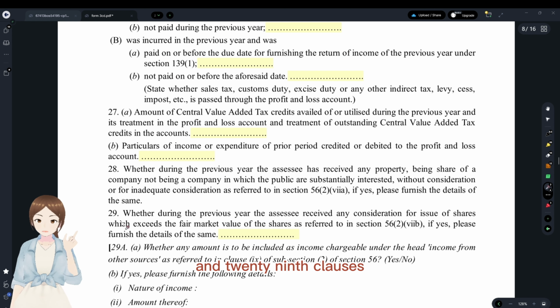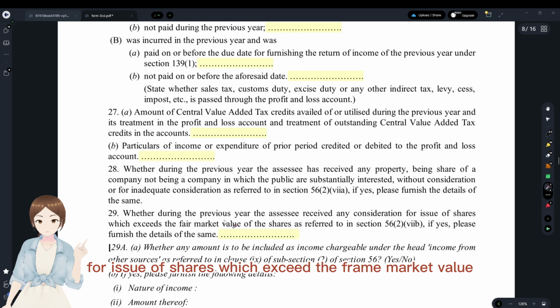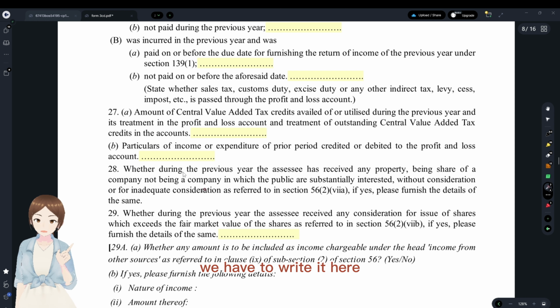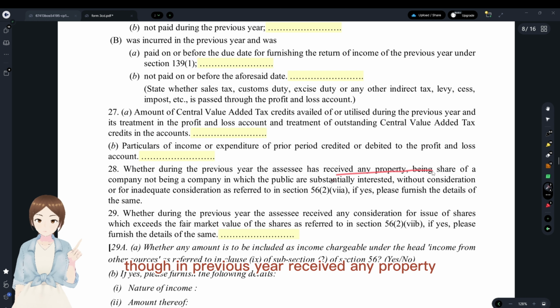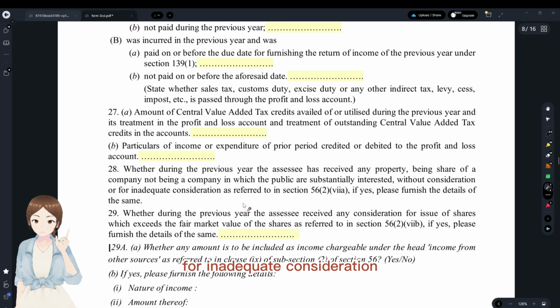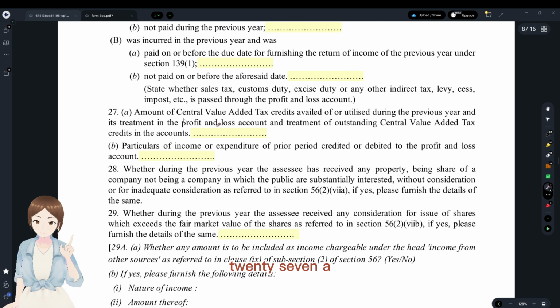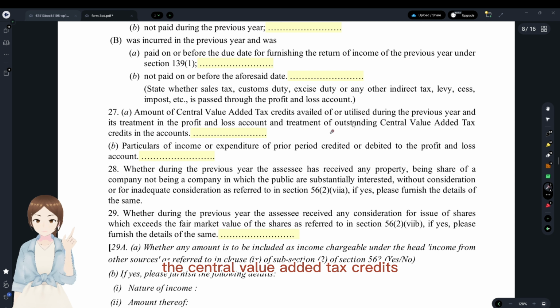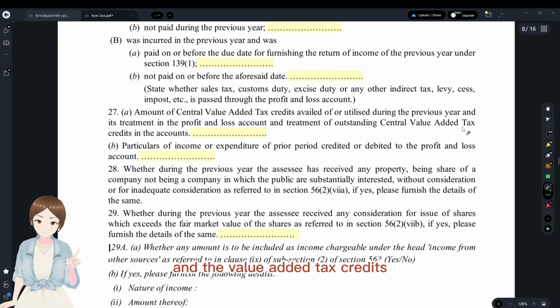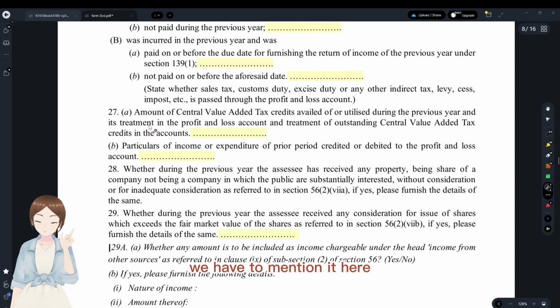And in the 29th clause, where in the previous year the SEC received any consideration for issue of shares which exceeds the fair market value, we have to write here. And whether in the previous year it received any property for inadequate consideration, if so, we have to mention the details here. And in clause 27A, the central value added tax credits and the value added tax credits, if any credits were there, we have to mention it here.